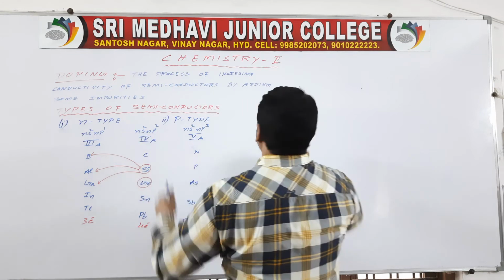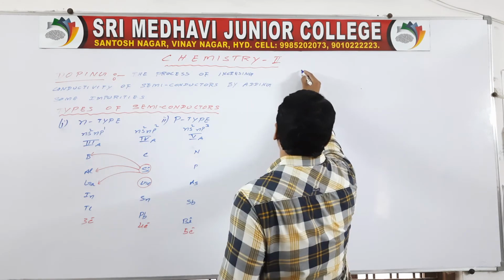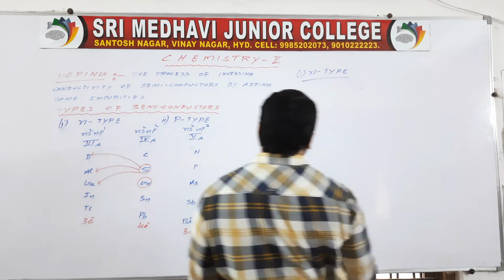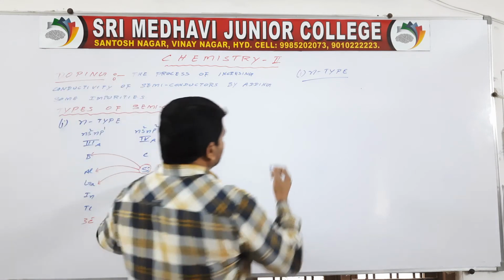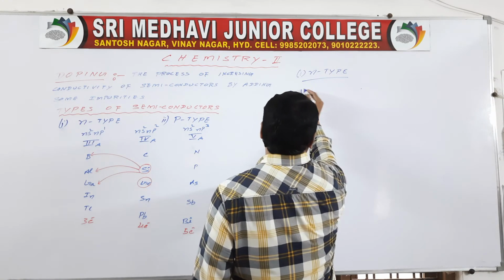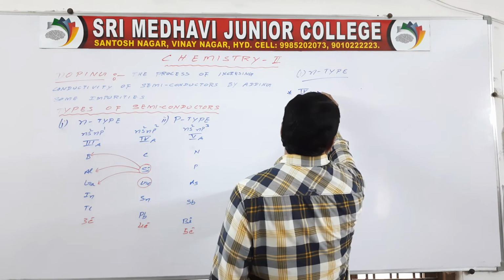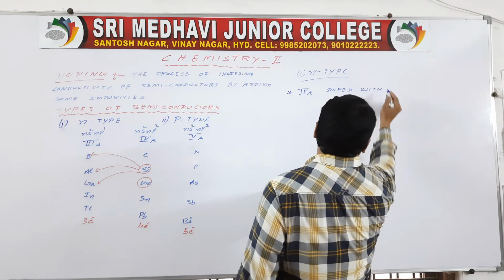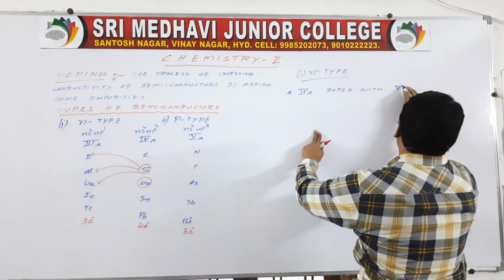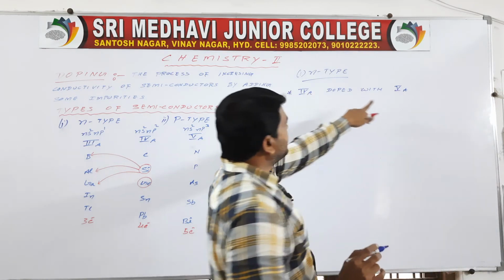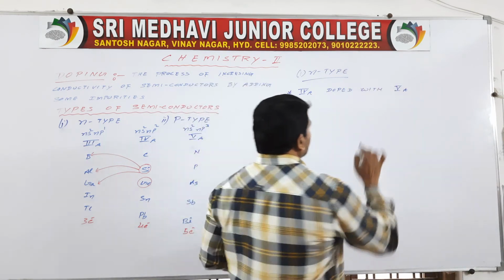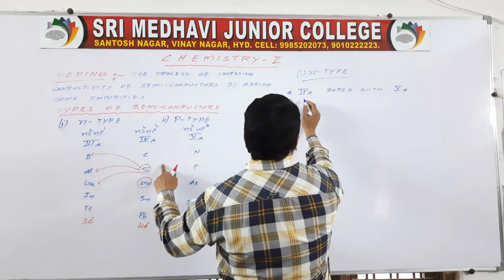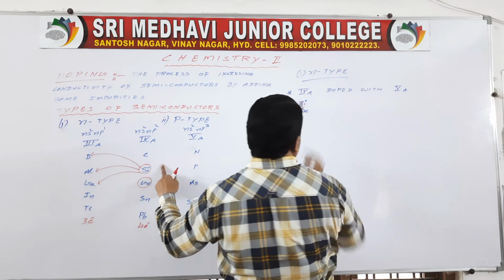Here first, how is an N-type semiconductor formed? N-type semiconductors: fourth A group elements are doped with fifth A. Fourth A is doped with fifth A. So here fourth A means silicon and germanium.